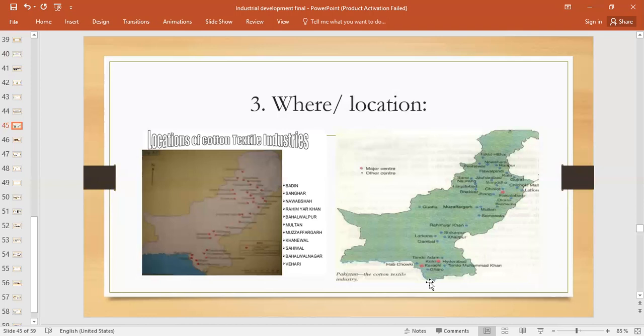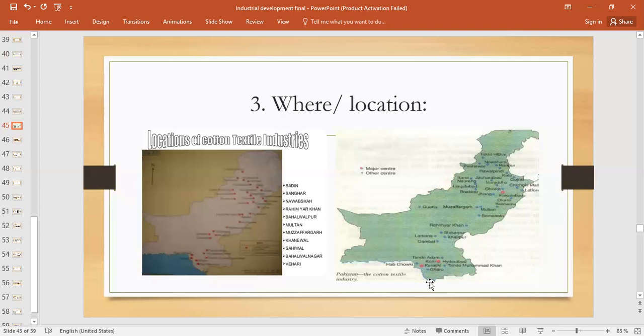As we all know, Karachi is located near the port, right? So the transportation cost of the textile machinery gets reduced. There is no need to spend extra transport charges for the machinery and for the export of cotton goods as well, right? A large domestic market is there for cotton products, because cotton is in need. It has great demand, because Karachi is one of the major cities in Pakistan, right? So the demand is more here.